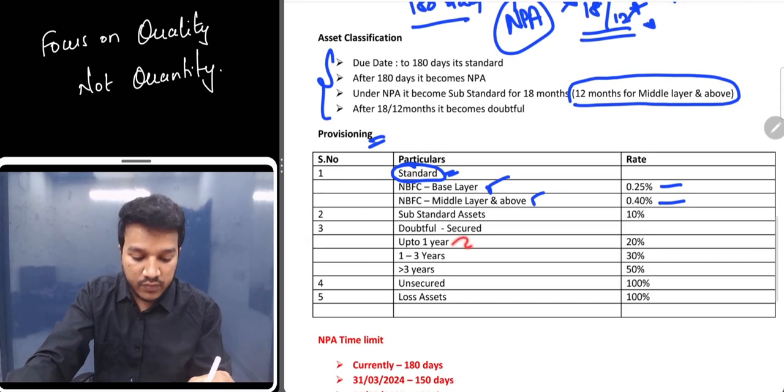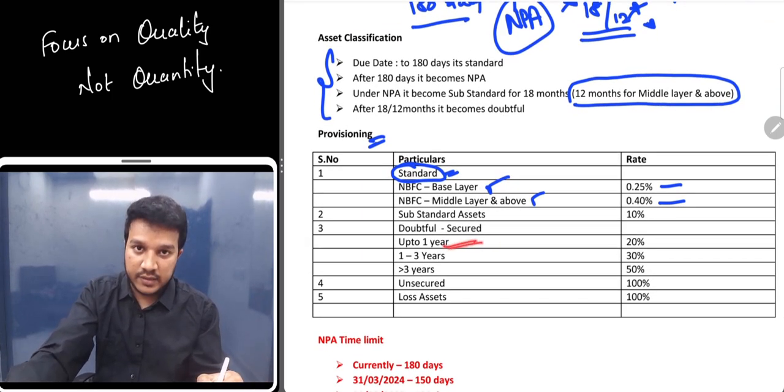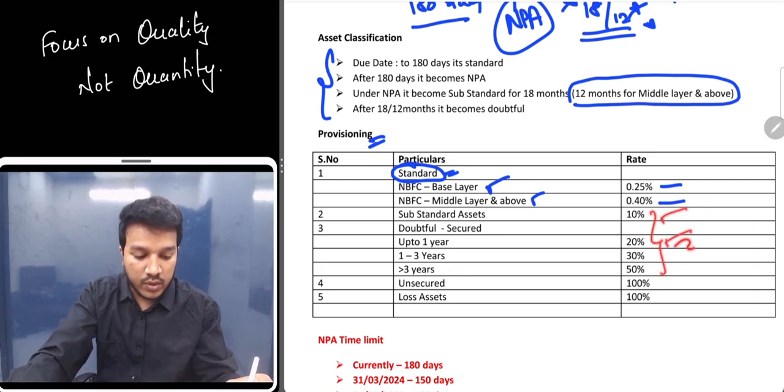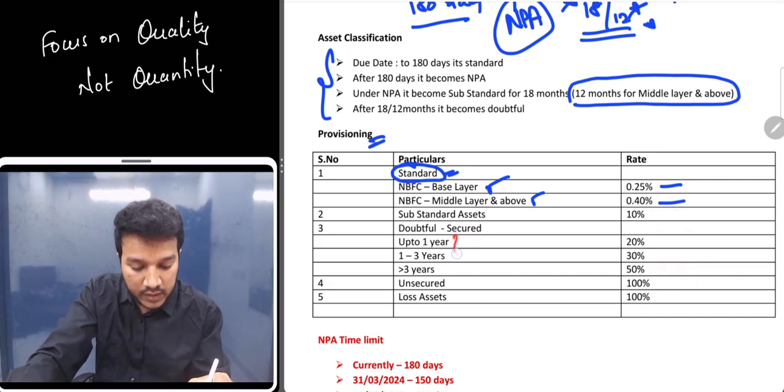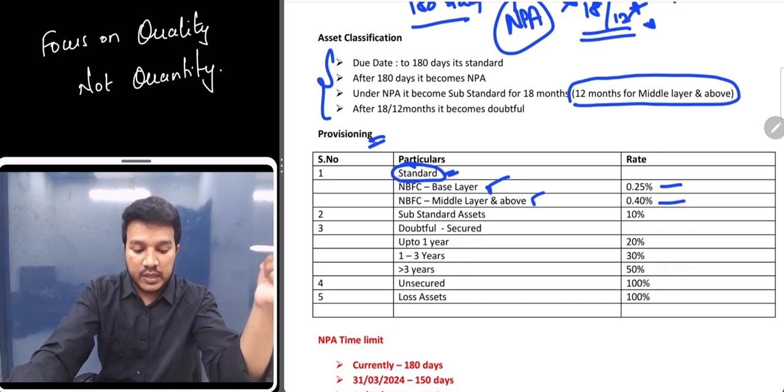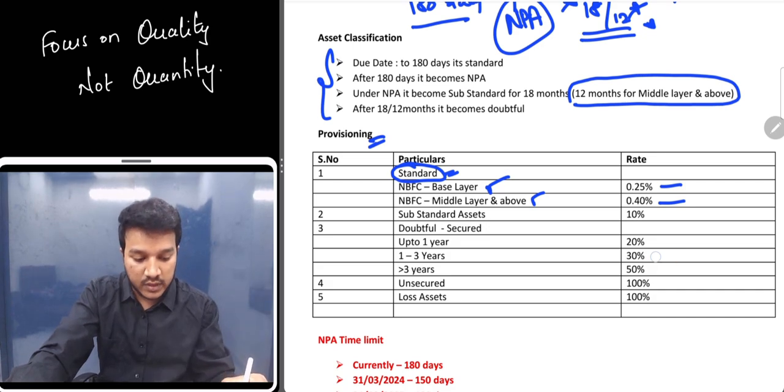Now if it is doubtful for a period of up to 1 year, then the rate is 20%. For 1 to 3 years it is 30%, and for more than 3 years it is 50%. There is no 40% in this. 10 done, 20 done, 30 done, but there is no 40, it is directly 50. But it is important to remember this. Up to 1 year it is 20%, 1 to 3 years it is 30%, and more than 3 years it is 50%.